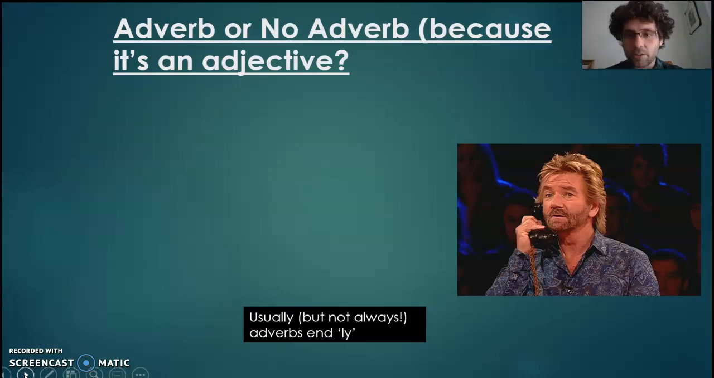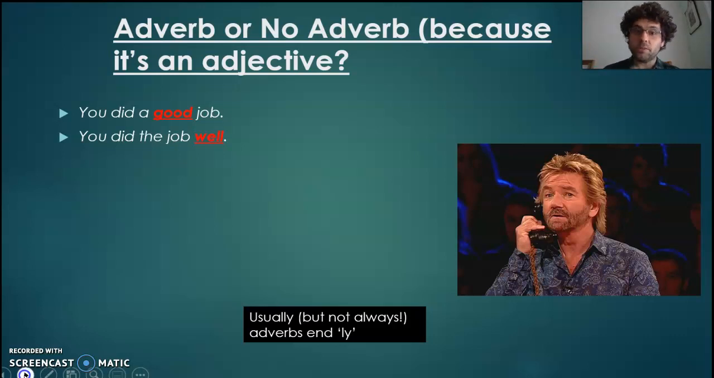Okay, catchy title, I feel, just like the Channel 4 quiz show. Hopefully this makes it clear: you did a good job, you're describing the job, so it's an adjective. Whereas you did the job well describes how the job was done. It's not the job itself, it's how you did it. She spoke extremely confidently. It's two in a row, but they're both describing how she spoke. They're not describing her, they're describing how she spoke. So in that case, that would be two adverbs in a row. We'll look in a minute at types of adverb that you can get.